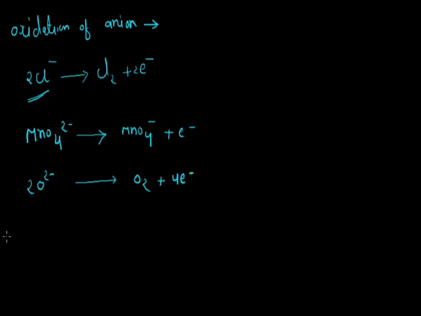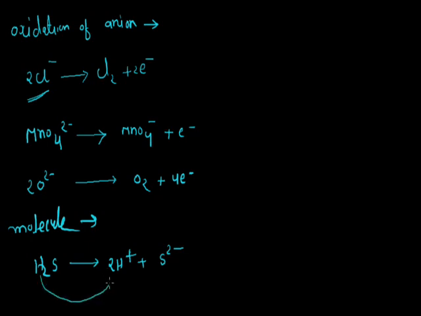Now we have to discuss oxidation of molecules. H2S, after the reaction, gives 2H plus and S2 minus. In this reaction, sulfur takes the place of hydrogen since it loses its 2 electrons. That is according to the modern concept.